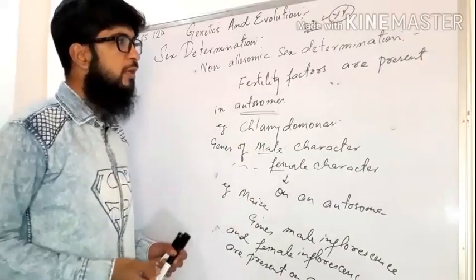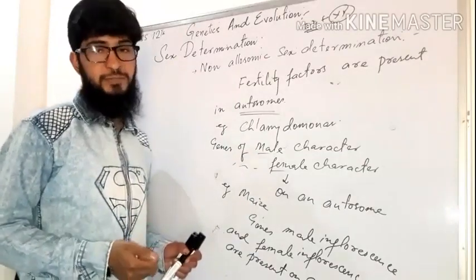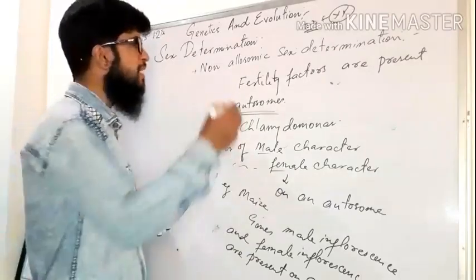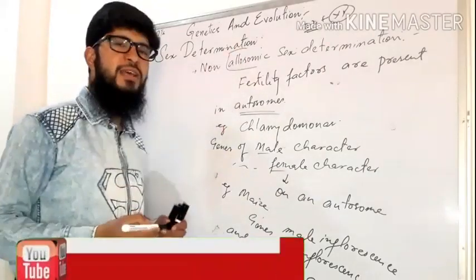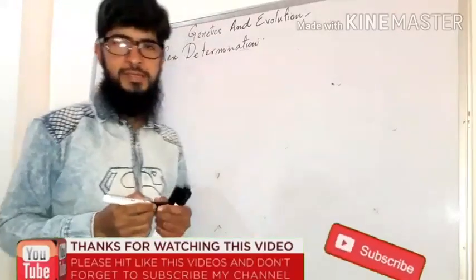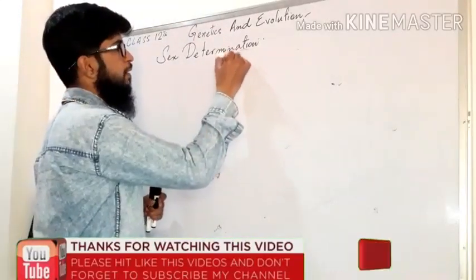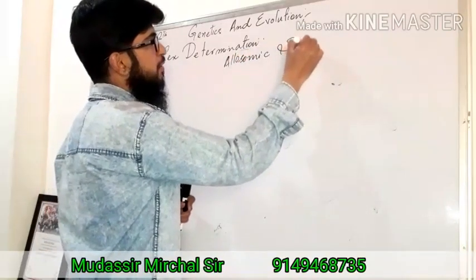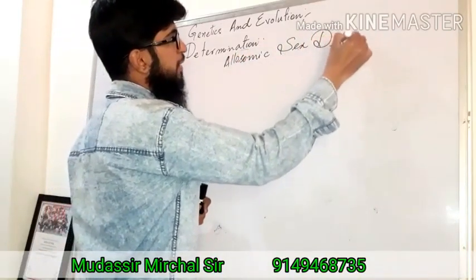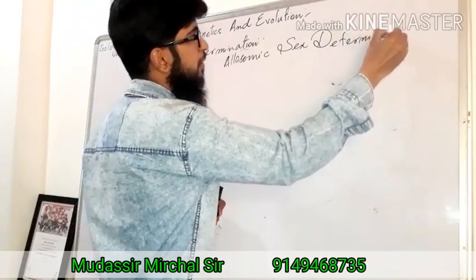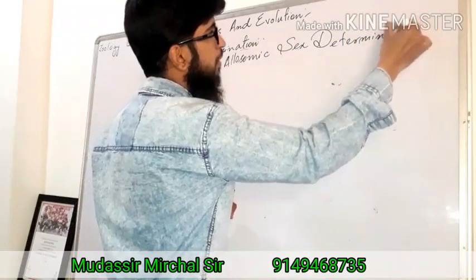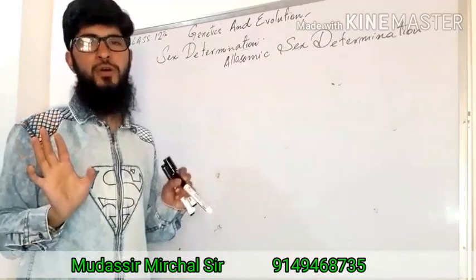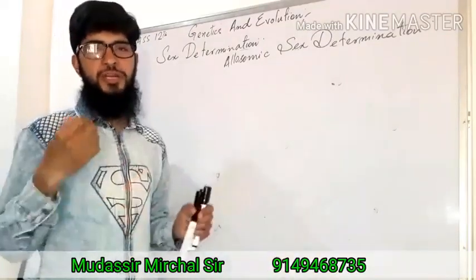Now we will move to the very important, as far as the examination point of view is concerned, method of sex determination, that is allosomic sex determination. So what's that? Let's talk about it. Allosomic sex determination. In allosomic sex determination, there is a separate chromosome for determining the gender or sex.